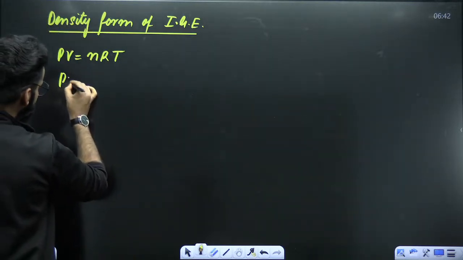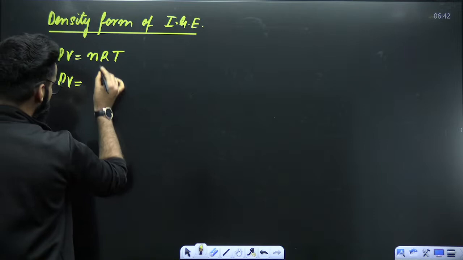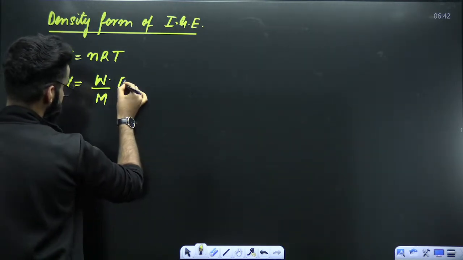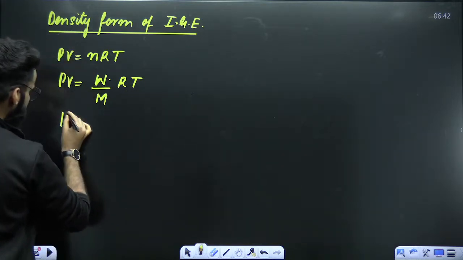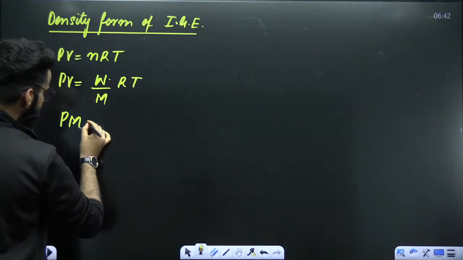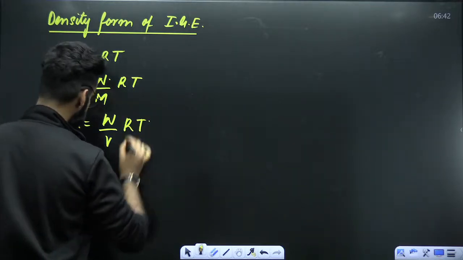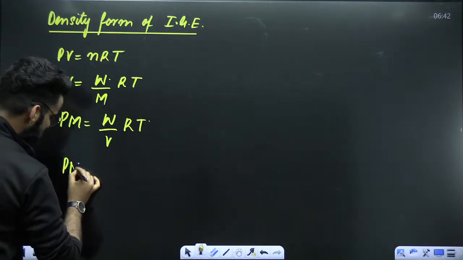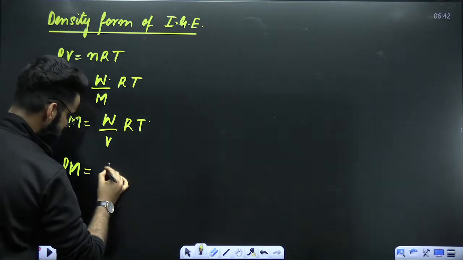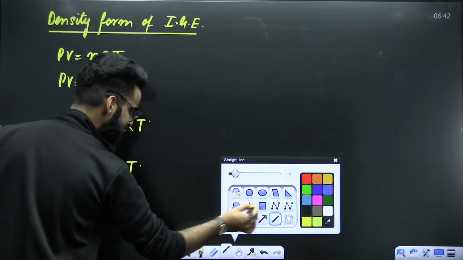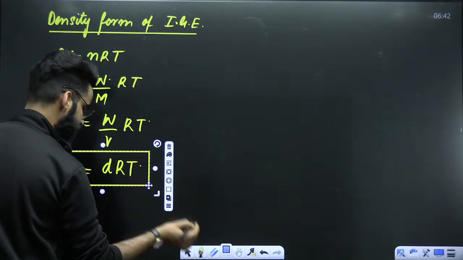I can say PV is equal to n, which is given mass of gas divided by molar mass of gas, times R, times T. P I'm writing as such. M will come here. It's going to be W divided by V. So it will come out to be PM is equal to mass by volume, which is density, DRT. This is what you call the density form of the ideal gas equation.